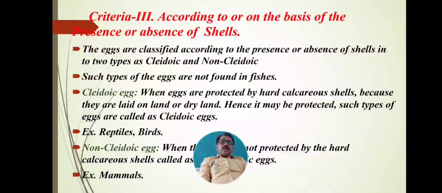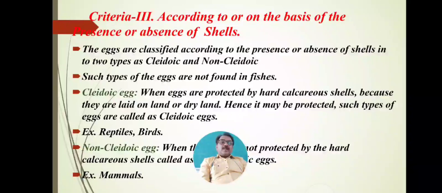Cleidoic eggs are those eggs which are protected by a hard calcareous covering, because these eggs are laid on land, on dry places, and must be protected from the dry area. Such eggs have an outer covering of calcareous stuff, a hard covering.